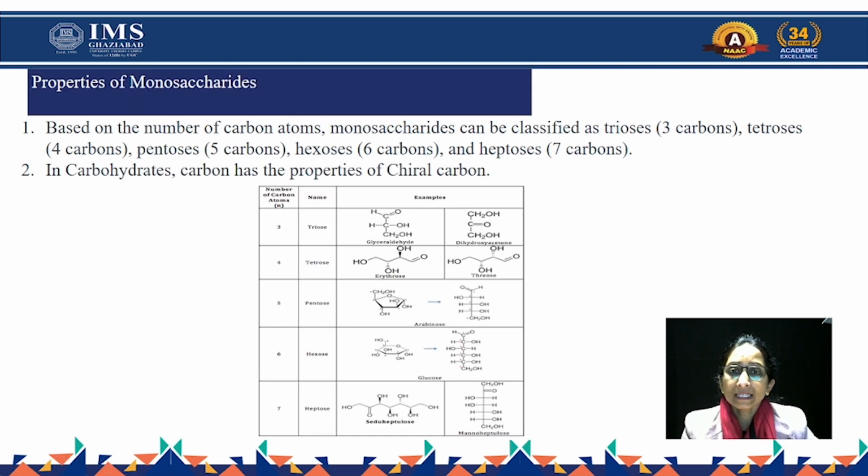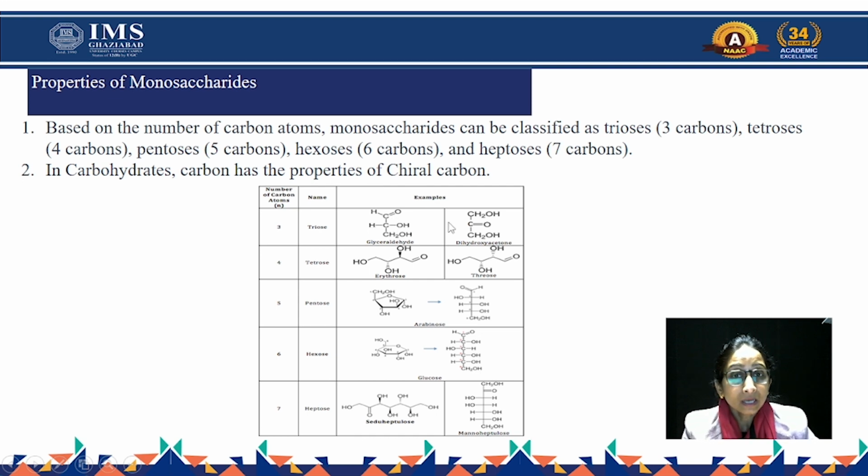Now we discuss some properties. Here we discuss only four properties of monosaccharides. First, based on the number of carbon atoms. In the first structure, you can see the number of carbons is 3, so we designate it a triose, and the chemical group in the second is a carbonyl compound, while in the first structure it is an aldehyde.